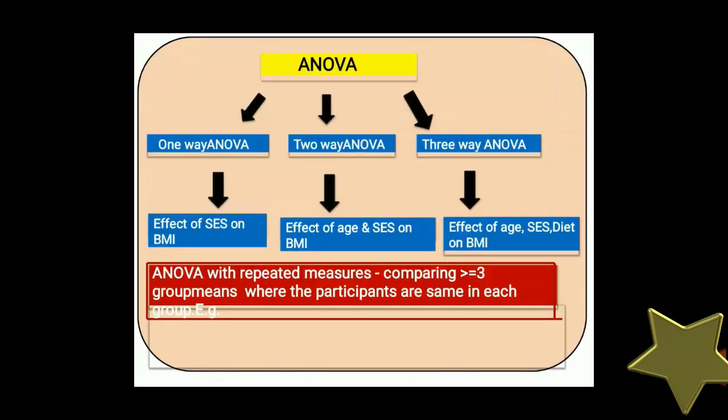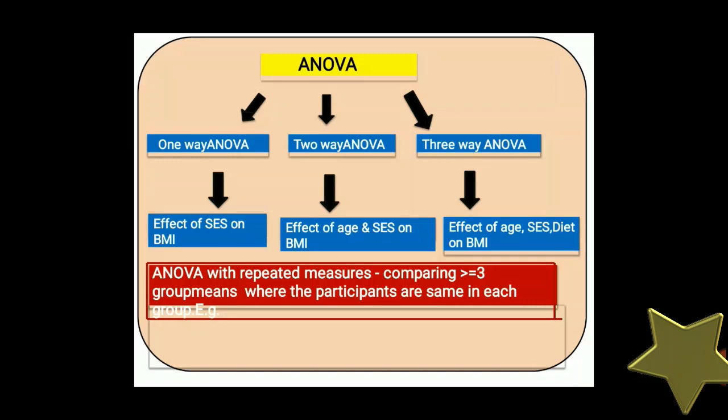Now ANOVA. ANOVA has three types: one-way ANOVA, two-way ANOVA and three-way ANOVA. In one-way ANOVA, we can see how the variances are in the groups, like the effect of SES on BMI. Here we see the effect of SES on BMI. There is only one independent factor and one dependent factor.